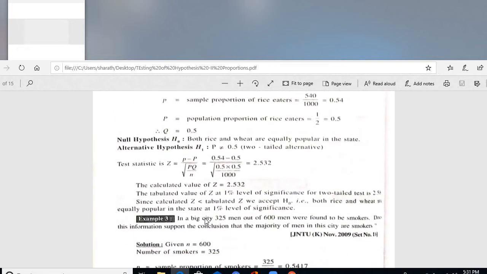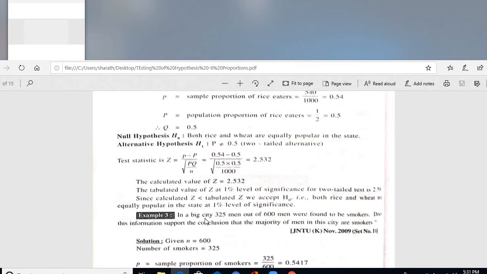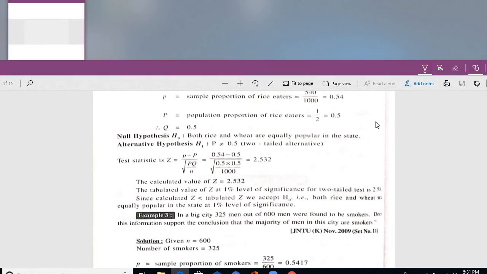So from the calculations point of view, small p minus capital P divided by the standard error, root of PQ by n, is 2.532. This is the test statistic. The calculated value is 2.532, and the tabular value of the normal distribution at the 1% level of significance for the two-tailed test is 2.58. Verify from your normal distribution table, it is 2.58.